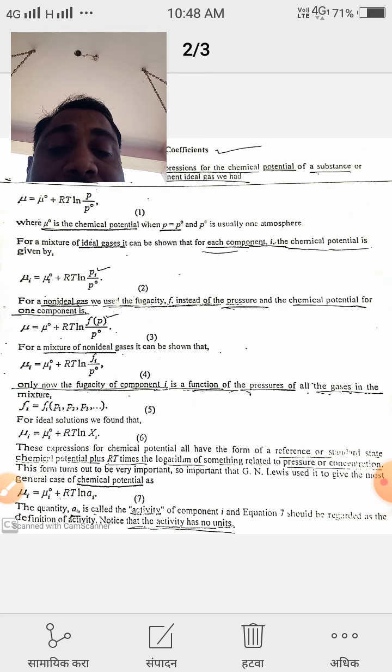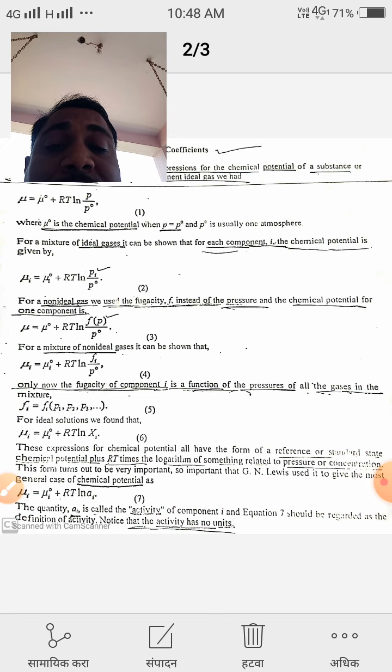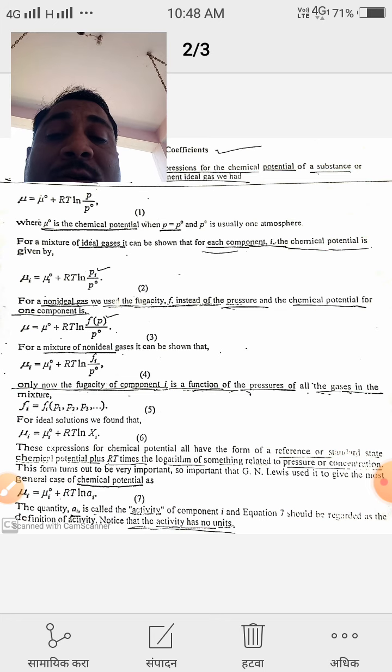That means four expressions are given. The first equation is for an ideal gas having only one component. The second expression is for an ideal gas containing a large number of components. The third expression is for a non-ideal gas.